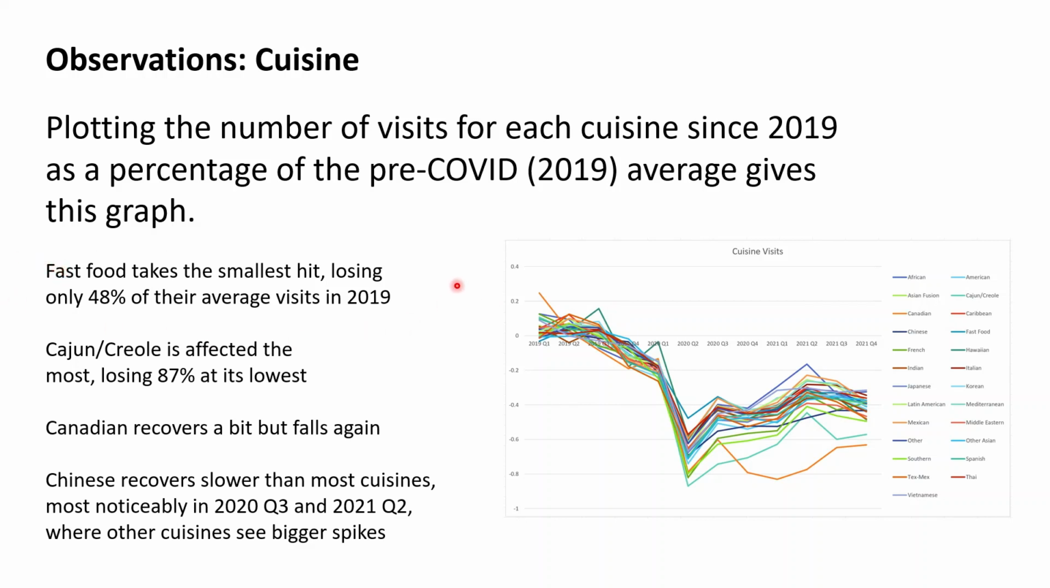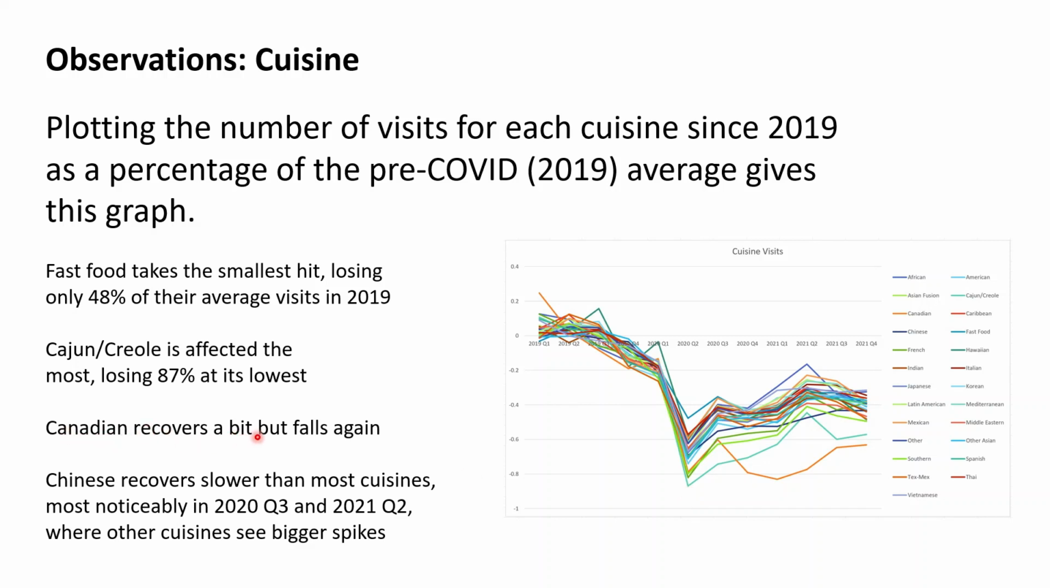The first observation is fast food. It takes the smallest hit, losing 48%, less than half of their average visits in 2019. That's this top line over here. You can see there's a pretty good margin between fast food and the second highest. On the opposite end of the spectrum is Cajun and Creole, which is affected the most, losing 87% at its lowest at the first dip, which is a lot.